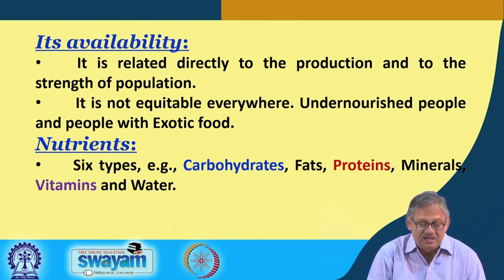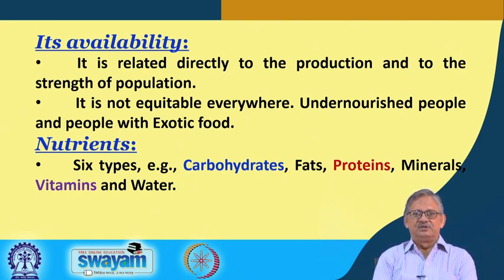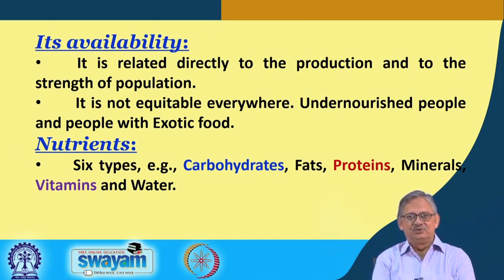Undernourished people and people with exotic food are also there. Obviously, if you know the world situation, there are many people who are not able to take two times basic food; they are called malnourished or undernourished people, right.